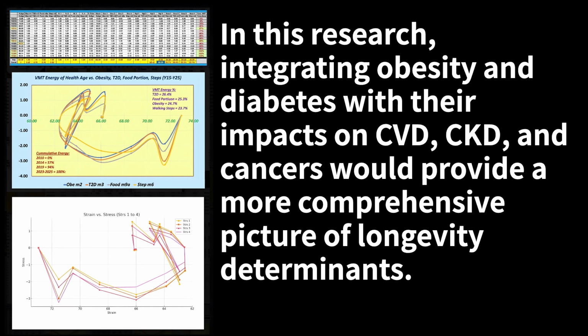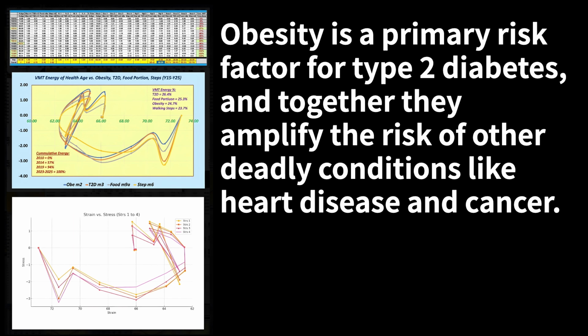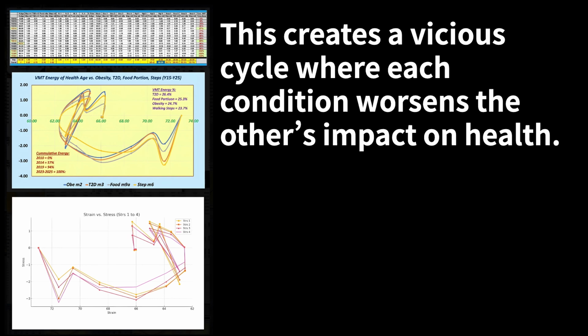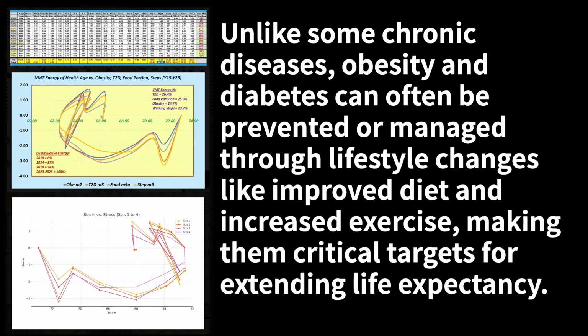In this research, integrating obesity and diabetes with their impacts on CVD, CKD, and cancers would provide a more comprehensive picture of longevity determinants. Obesity is a primary risk factor for type 2 diabetes, and together they amplify the risk of other deadly conditions like heart disease and cancer. This creates a vicious cycle, where each condition worsens the other's impact on health. Unlike some chronic diseases, obesity and diabetes can often be prevented or managed through lifestyle changes, like improved diet and increased exercise, making them critical targets for extending life expectancy.